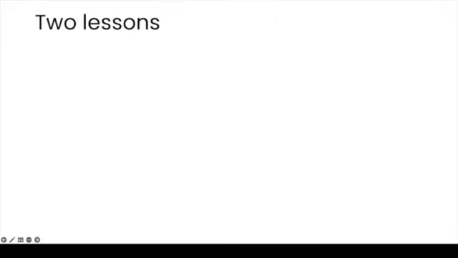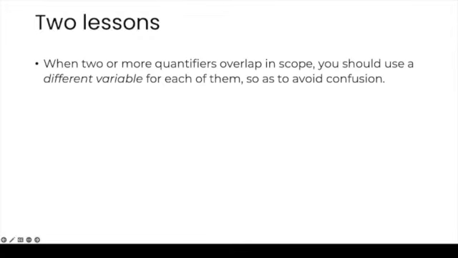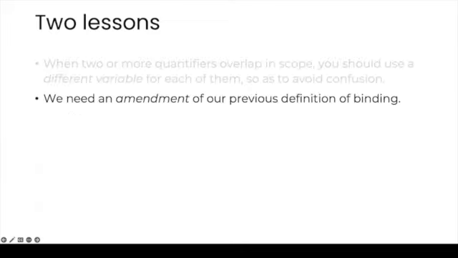So from this, we can draw two lessons. The first one is quite practical. When two or more quantifiers overlap in scope, you should use a different variable for each of them, so as to avoid confusion. So instead of writing this, you should write this.